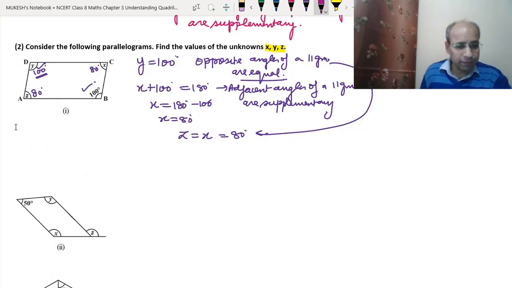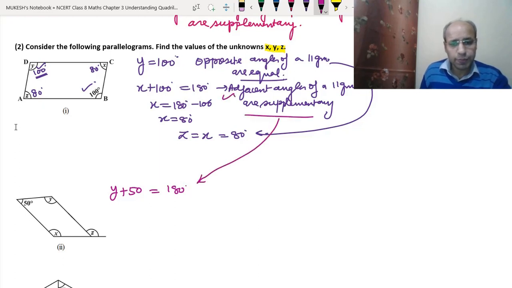Now the second part. The same we can do in the second part. There is no name given to this parallelogram. Okay. So this is 50. So we can write y plus 50 equals 180 degrees. The same thing, the adjacent angles of a parallelogram are supplementary, that we can write here also. So y will be equal to 180 degrees minus 50 degrees, y equals 130 degrees, that we get as the answer.